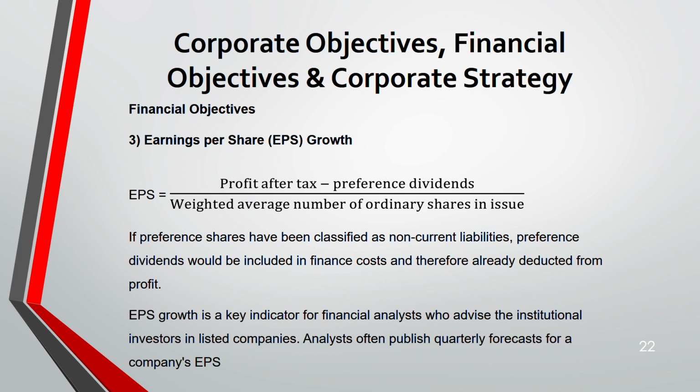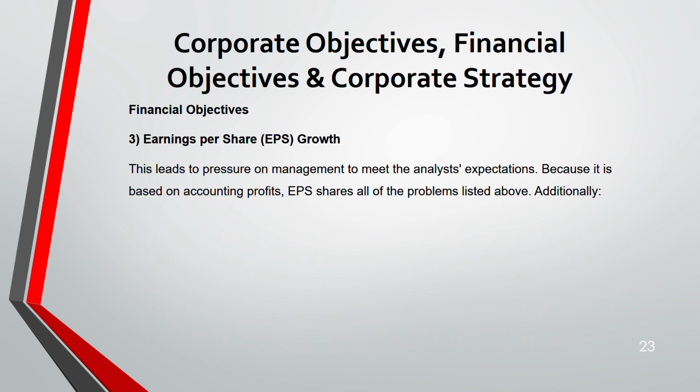Now, this EPS growth is very important for the financial manager, because this tells you about the future. If there's a growth in this, it means there's a good future for them. Often analysts publish a quarterly forecast for this EPS. They forecast that this is going to be the EPS, quarterly they do this. So this puts a pressure on the management that they have to meet whatever the EPS predicted by an analyst. And remember, it is profit after tax minus preference dividend.